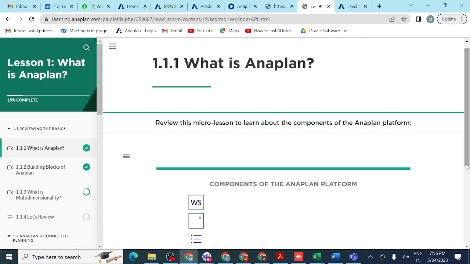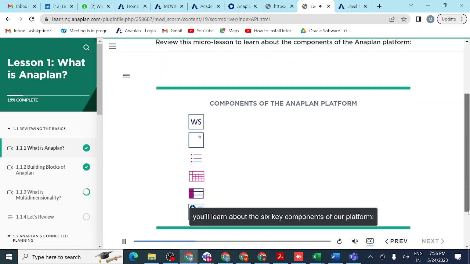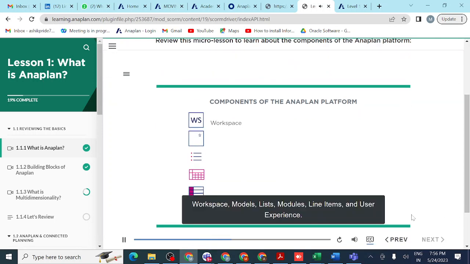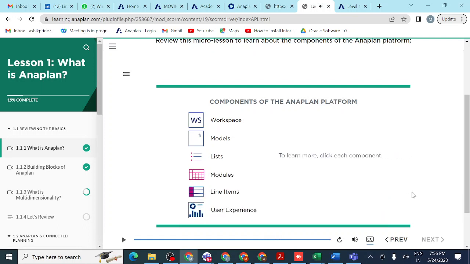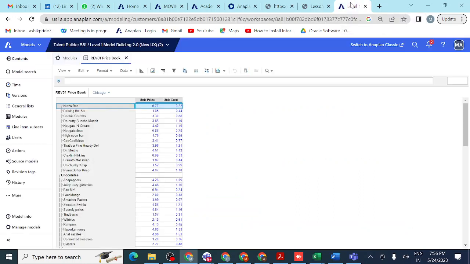In this lesson, you'll learn about the 6 key components of our platform: workspace, models, lists, modules, line items, and user experience. So you can see here, these are the six components we have in Anaplan: workspace, models, lists, modules, line items, and user experience page.